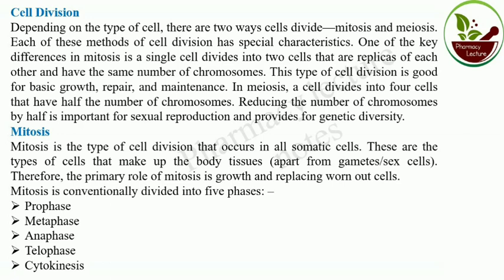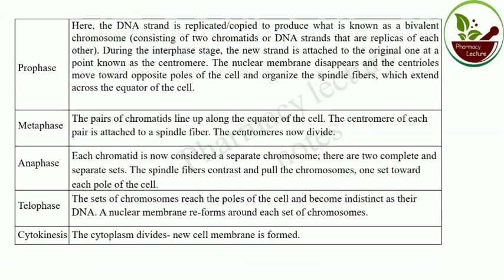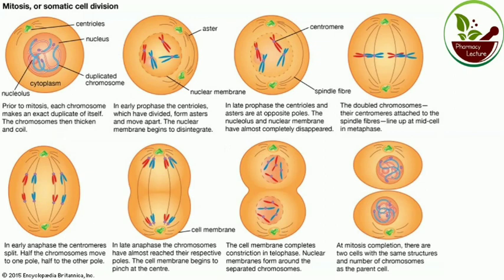Mitosis is divided into five phases: prophase, metaphase, anaphase, telophase and cytokinesis. These are the phases of mitosis. See the figure. Prior to mitosis, each chromosome makes an exact duplicate of itself. Prior to cell division, the chromosomes are thickened and coiled.